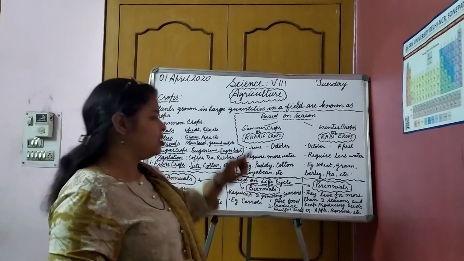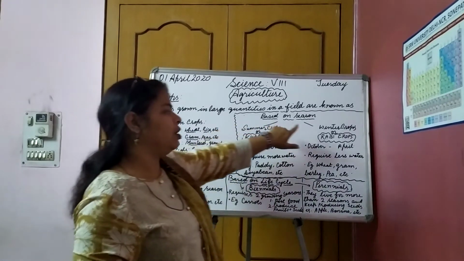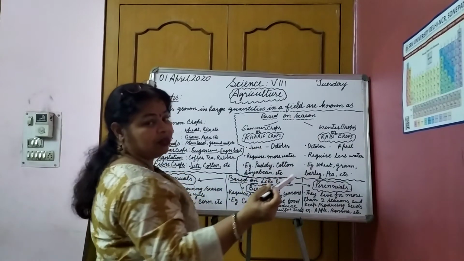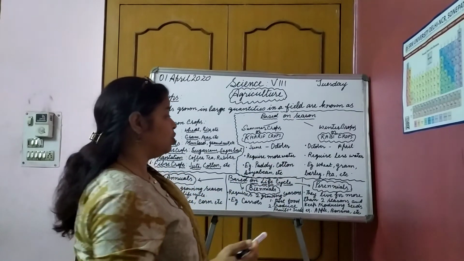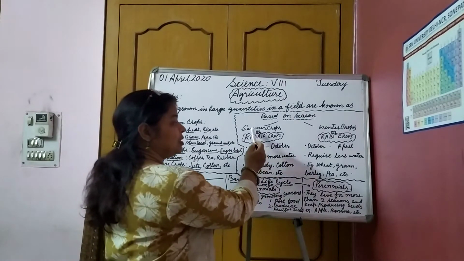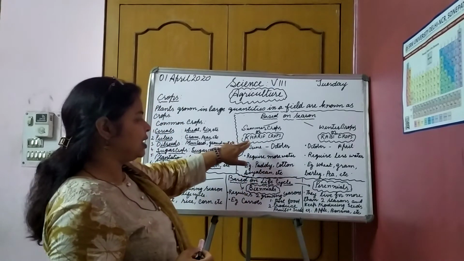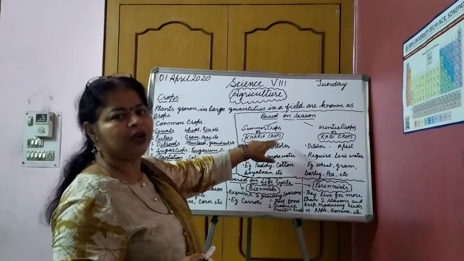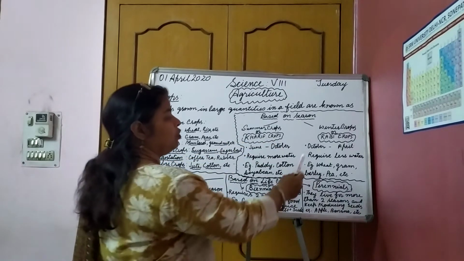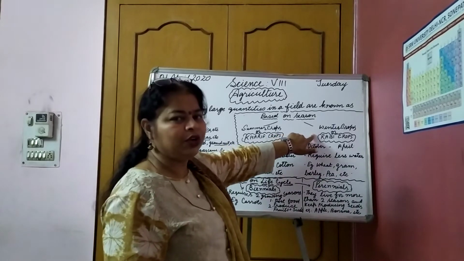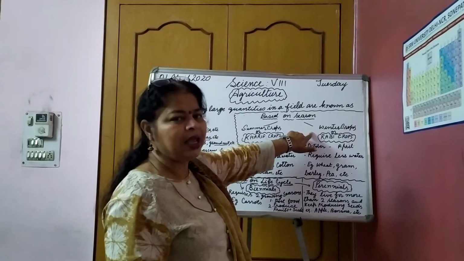Generally we do not call them that. Summer crops are called kharif crops, and winter crops are called rabi crops, R-A-B-I.